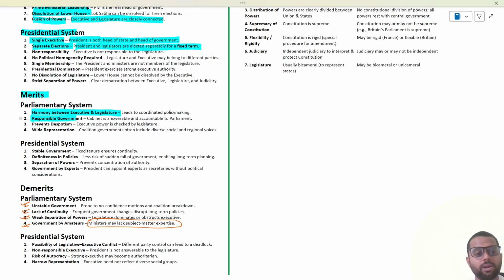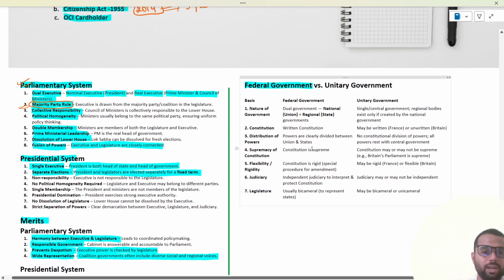There is a responsible government because the executive is always responsible to the legislature for the course of action, and they know that if today we lose the confidence of the legislature, then we will have to resign from the government. Also, it prevents despotism, that is, executive power is checked by the legislature. Why? Because the executive is always responsible to the legislature for their acts of commission or omission. Then there is wide representation, that is, coalition governments often include diverse social and regional voices. So I hope there is not much to explain in detail about the parliamentary system.